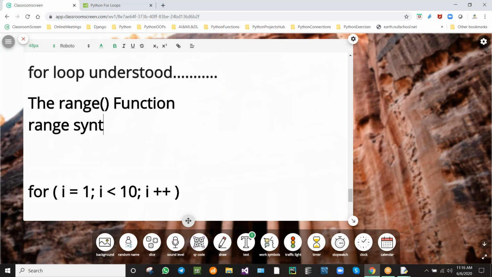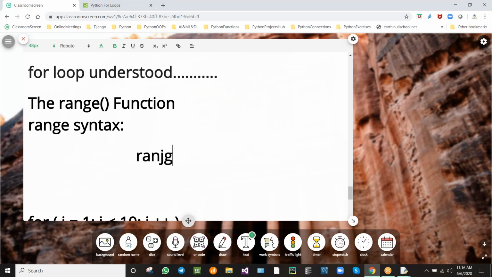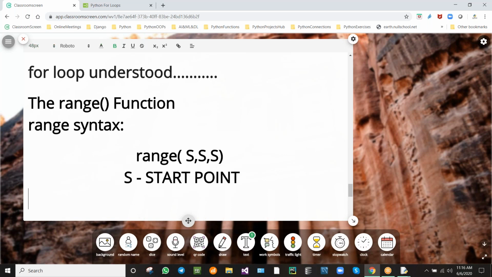Range syntax will be like this: range(s, s, s). The first s is the start position, the starting point. The second s is the ending point, the stop point.